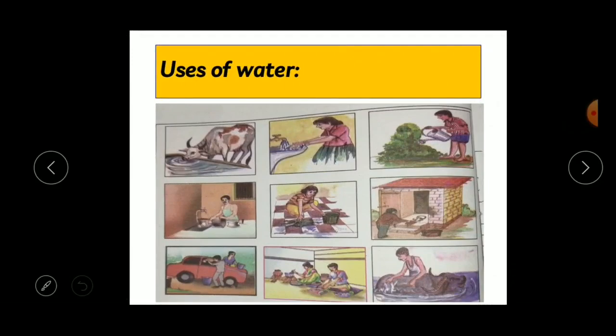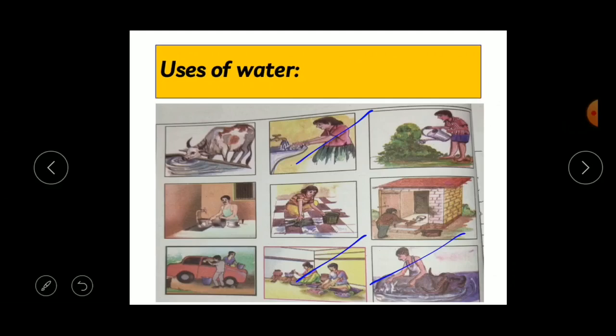Already you know how we use the available water on the earth for our daily activities, right? Many activities depend on water. For example, drinking: even for animals and human beings, water is essential, right? So we use water for drinking, for washing hands, for watering plants, for washing utensils, for cleaning the house, for cleaning our toilets, for washing the vehicles, for cooking, and for washing animals and clothes. For many things we need water, right?